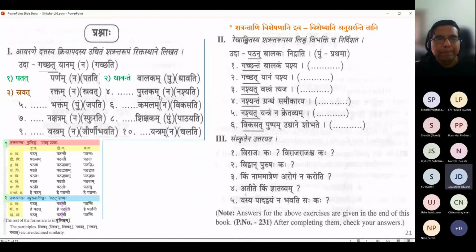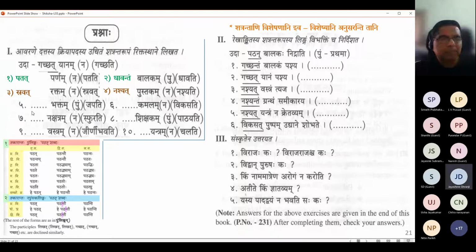Dash pustakam. Pustakam is napumsakalinga. Nashyati. Nashyantam. No, see, napumsaka, right? So what is the napumsaka pratama form? Is it nashyan? Look here, it will be nashyat. So whether it is pratama vibhakti or dvitiya vibhakti, it will read as nashyat pustakam. Even if it is dvitiya, it is nashyat pustakam.